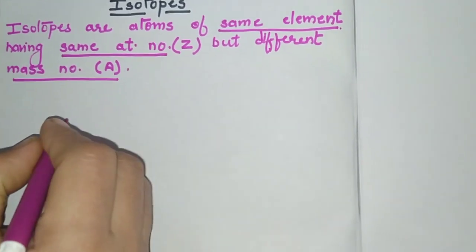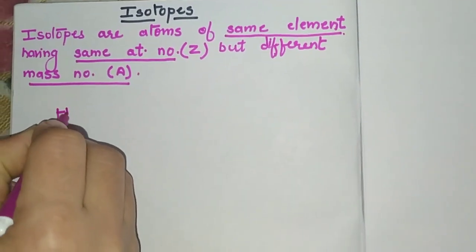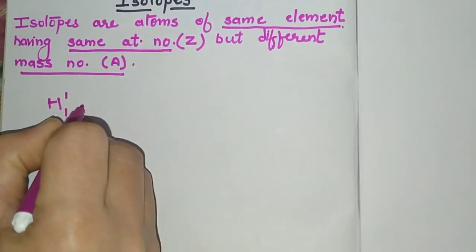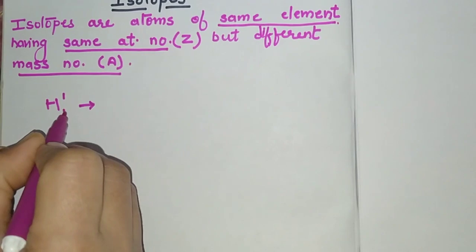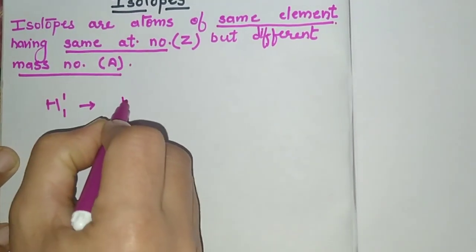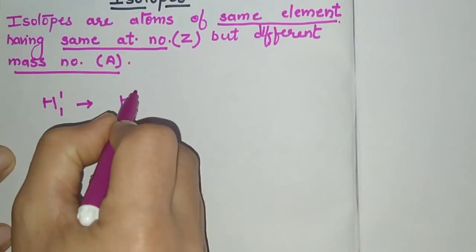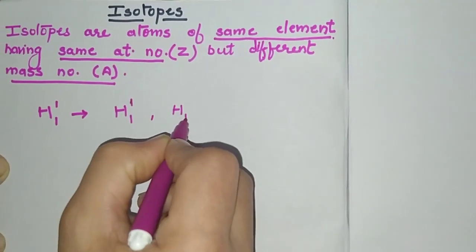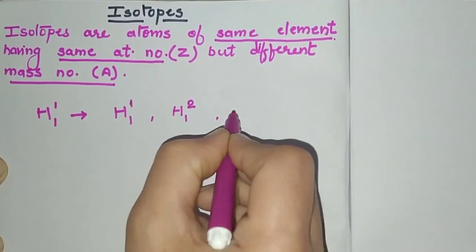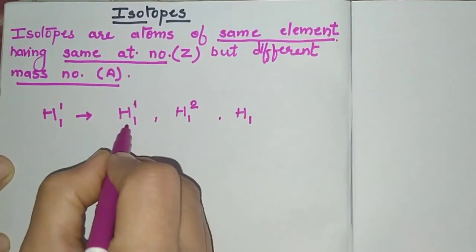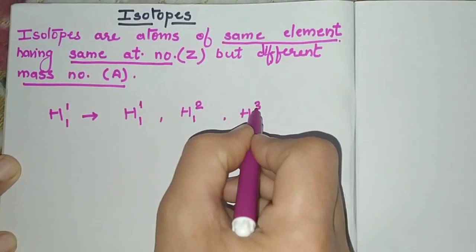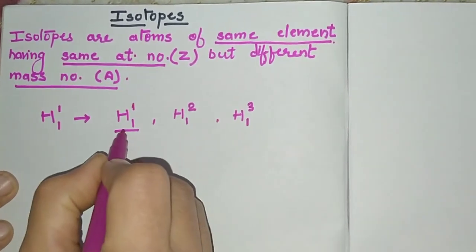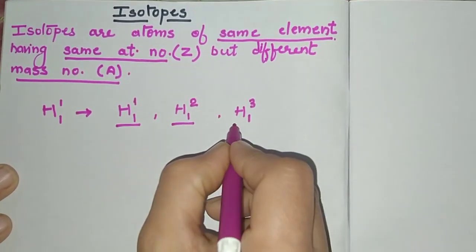Suppose we take the example of hydrogen. We all know hydrogen has atomic number one and mass number one. This hydrogen occurs in three isotopes. When the atomic number is the same, the mass number is different. This one is called protium. Another has mass number 2. Another isotope has the same atomic number but the mass number changes. So hydrogen occurs in three isotopes: protium, deuterium and tritium.